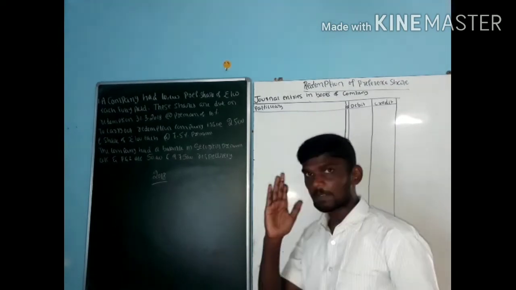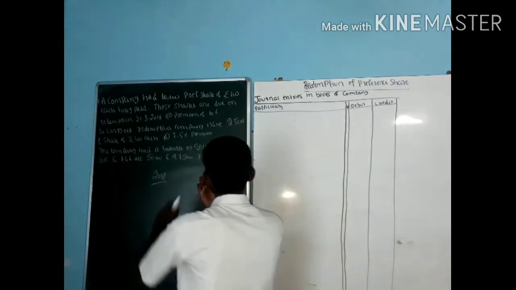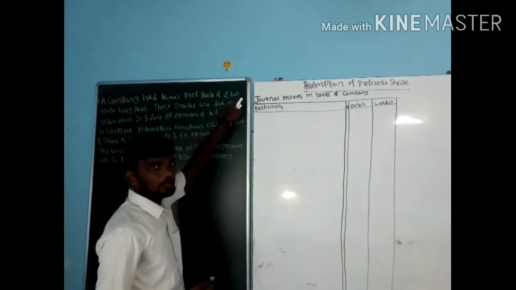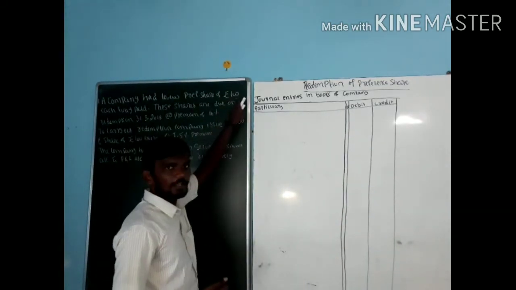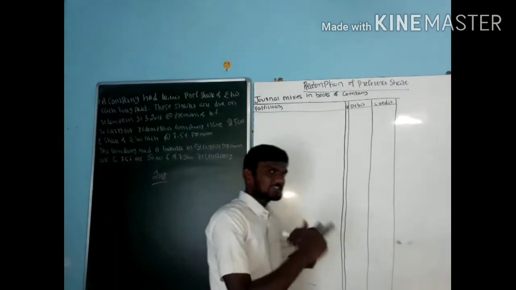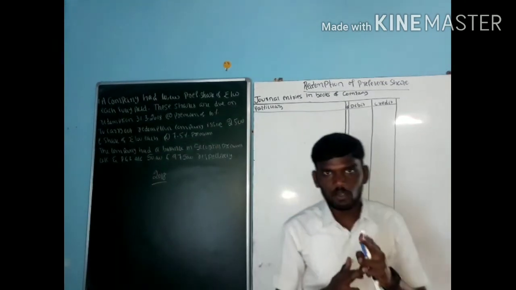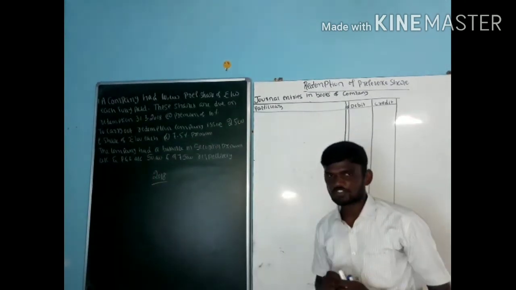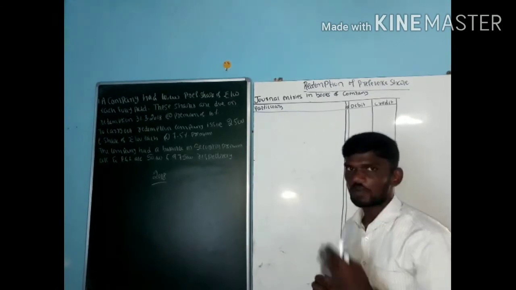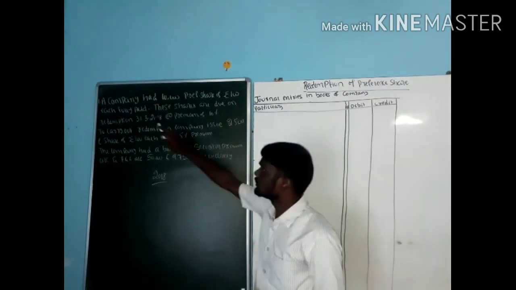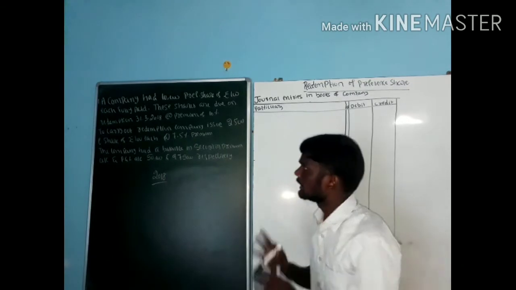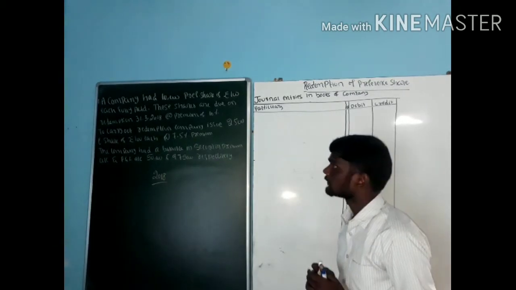See, your step number 1 is to identify the number of preference shares and their value. So what is the value here? 100 each. Identify whether it is fully paid or not. If not, we need to pass the first entry; if so, go for the second one. Here it is 100 each, fully paid. He paid the full amount; nothing is left out.